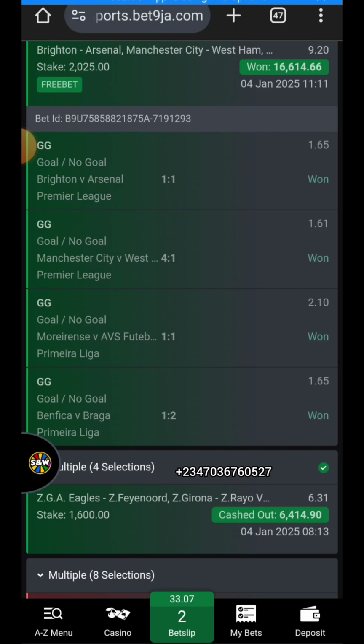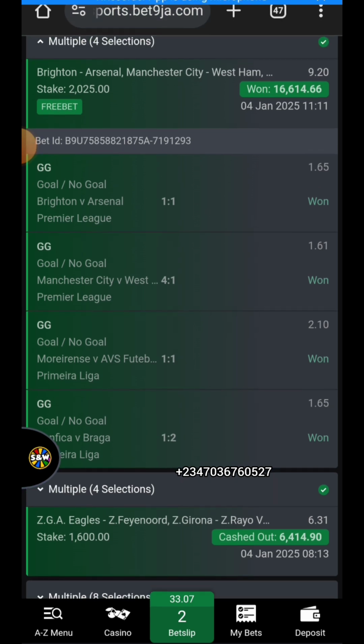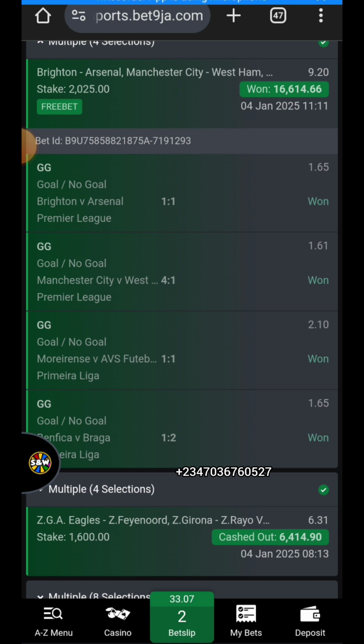This is the app that I told you guys about earlier. If you can remember, it's the app that normally brings any option that you ask for every day. All you need to do is install this app and sign in. If you have data, you browse any option you want for that day on this app. You get it. This app is working perfectly. I got this winning through the app.